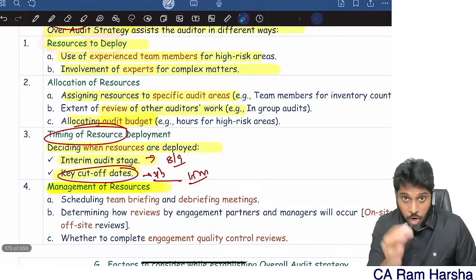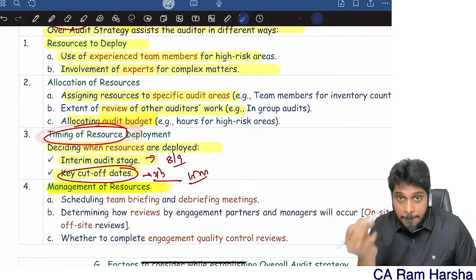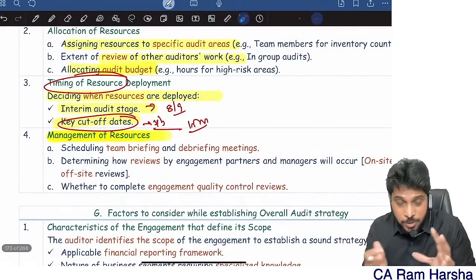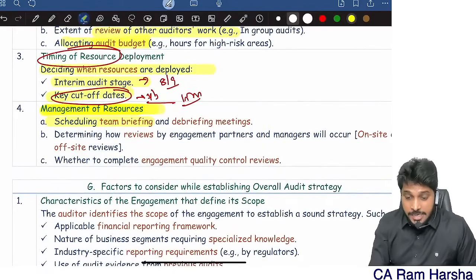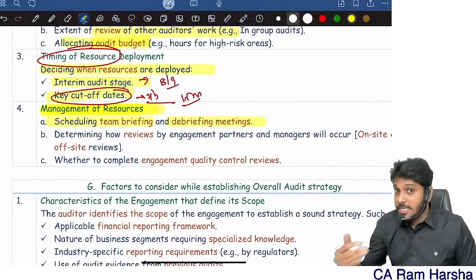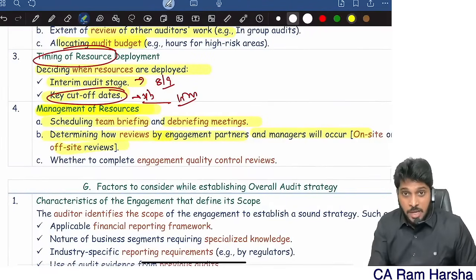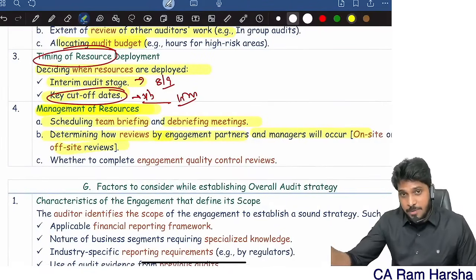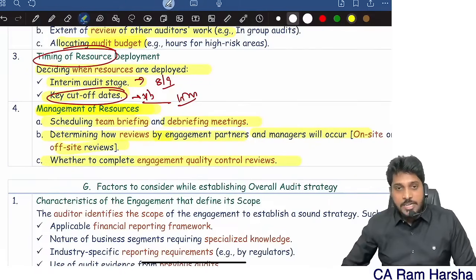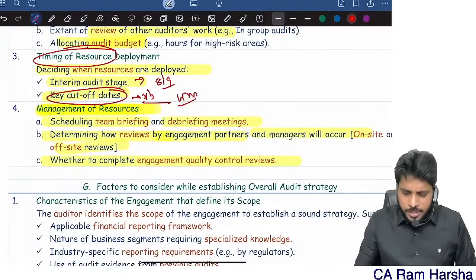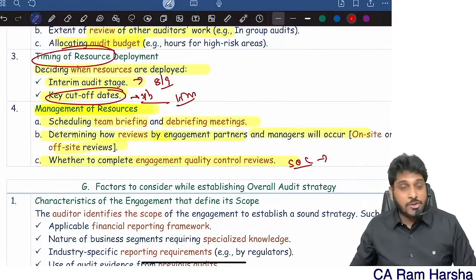What resources are required, where to deploy, when to deploy, and as a whole, management of resources. Like scheduling meetings, team briefing and debriefing meetings. Team meetings will be there. Determining how reviews by partners and managers will occur. Our team will be working in the client premises, right? When should I review the work, and whether to complete quality control reviews or not. In SQs, for listed companies' audit engagements, quality control reviews are compulsory.